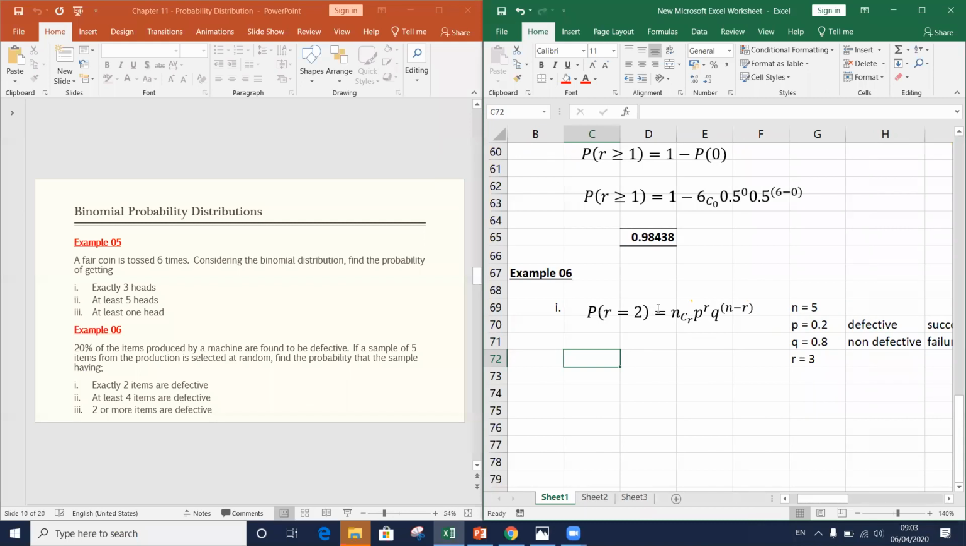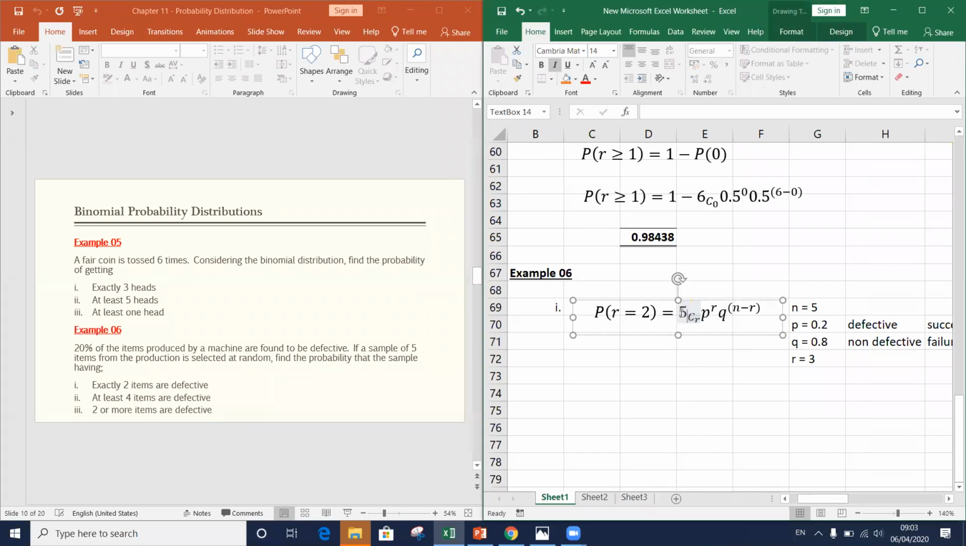Right. Okay. So how can we find this value? Part 1. We know our N value. N value is 5. R value, the number of successes we are going to measure. Getting exactly how many defective items? Getting exactly 2 defective items. Right. P value we have found. Our P value should be 0.2 to the power R. R value is 2. The value of Q is 0.8 to the power N minus R, 5 minus R. R is 3.